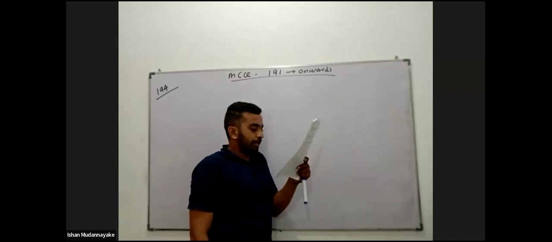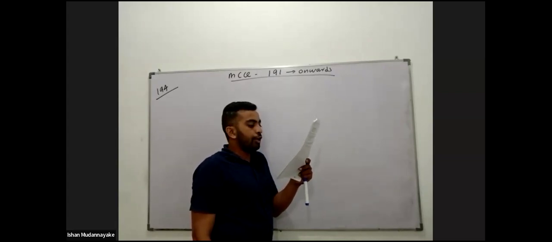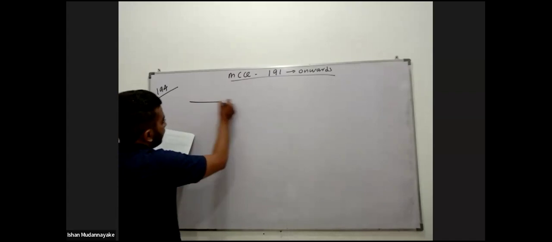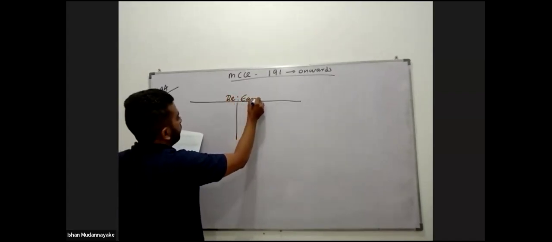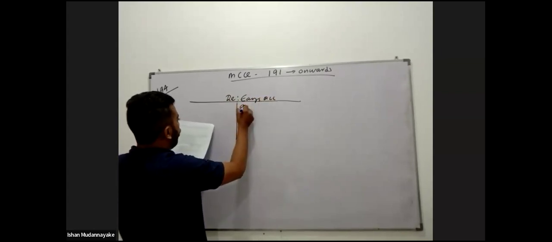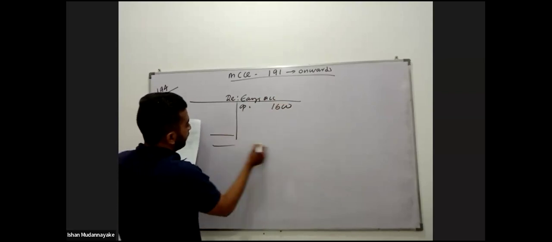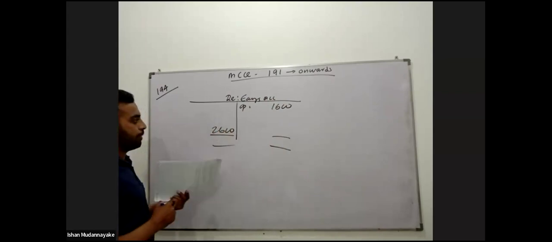So the question again: what is the profit for the period for the year? Profit for the period we can calculate through the retained earnings account. Retained earnings opening balance is 1,600. Retained earnings closing balance is 2,600.